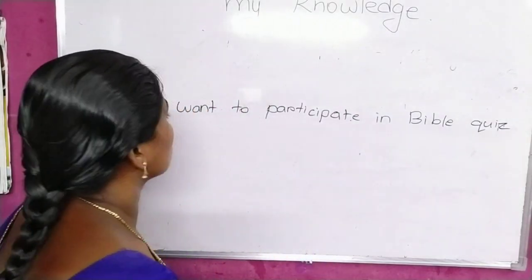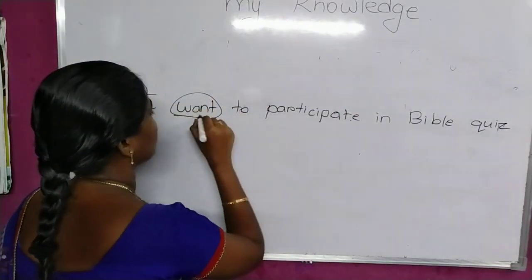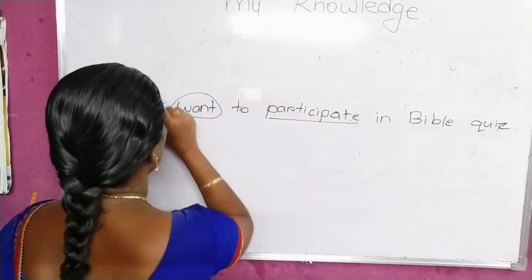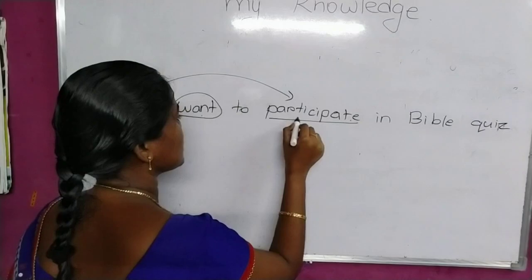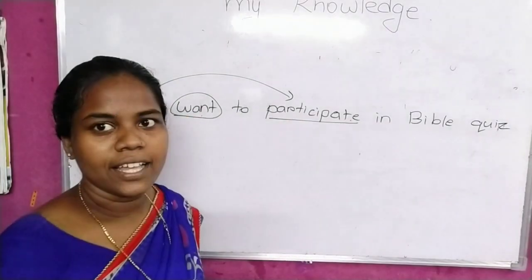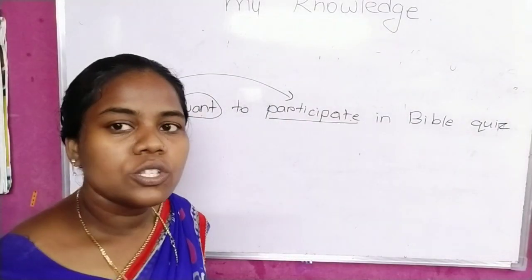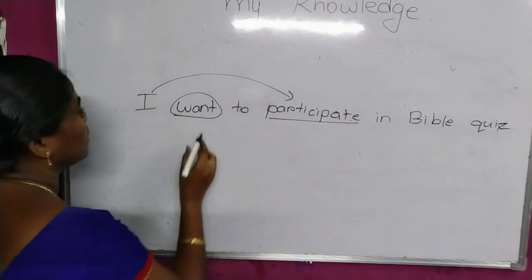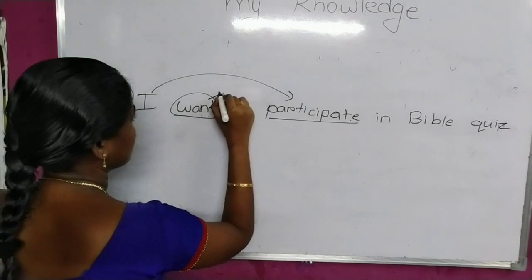Okay, so first of all you have to identify the verb. So, want to participate. This can be the verb, and this is a physical action of a subject. So, I am participating. This is an action done by the subject I, first person singular. Today I'll explain how to change this sentence into a negative. First of all, you have to identify the verb, as I told you already.